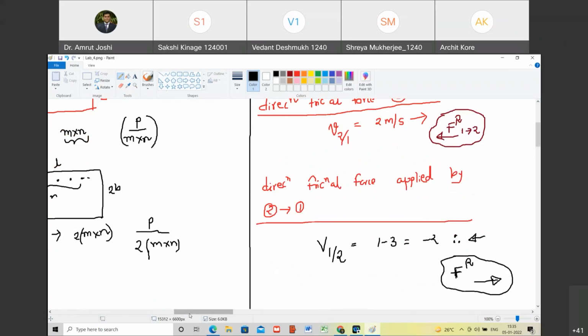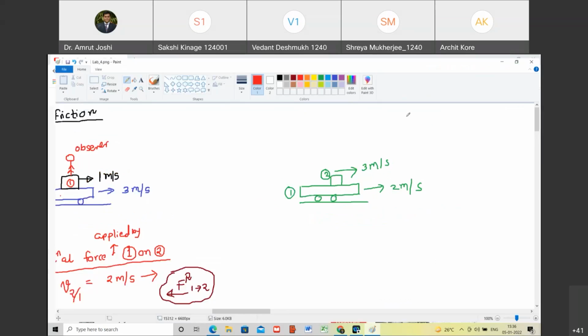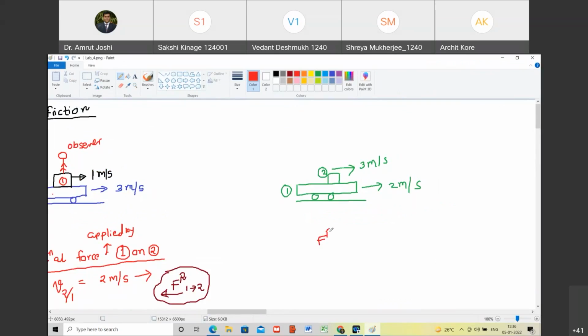Yes, sir. We will do one more example and then we will make a conclusion and then we are going to stop. Are you with me? Yes, sir. Imagine that this object is moving with the speed of 2 meters per second, and this object here is moving with the speed of 3 meters per second. I am going to call this object number 1, this object number 2. I am interested in finding out the direction of frictional force applied by object number 1 on object number 2.